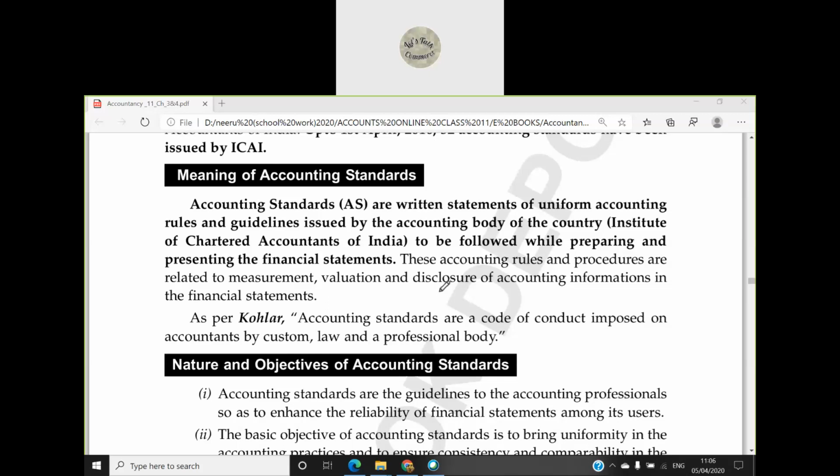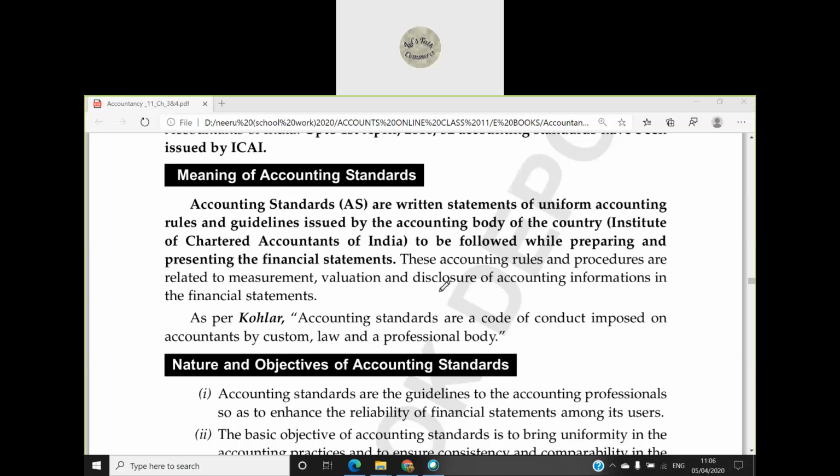That is why you people do CA. In CA, what do you do? You study all those accounting standards, that these are the rules which ICAI has made, and when we are making the accounts of any firm, when we are making the accounts of any company, we will be making the accounts in accordance with these AS, in accordance with IND-AS, Indian Accounting Standards.